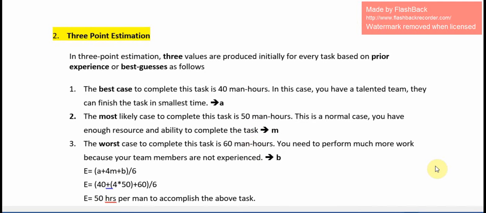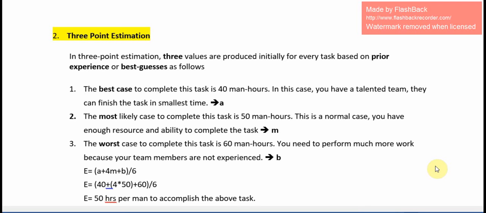Next, I will show you how to estimate using 3-point estimation. In 3-point estimation, 3 values are produced initially for every task based on prior experience or best guesses. For that, there are 3 variables: best case, most likely case, and worst case. For best case, I have assigned A. Next, for most likely case, M. For worst case, B.